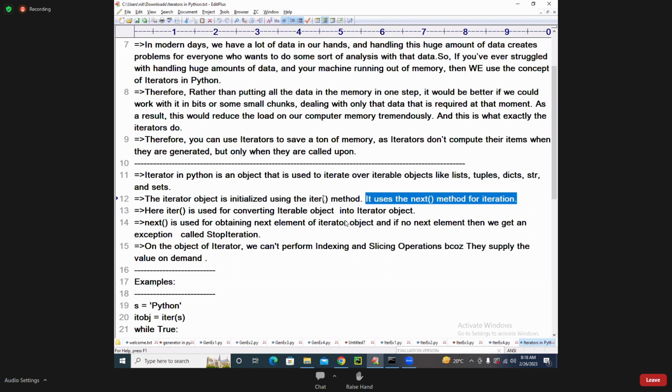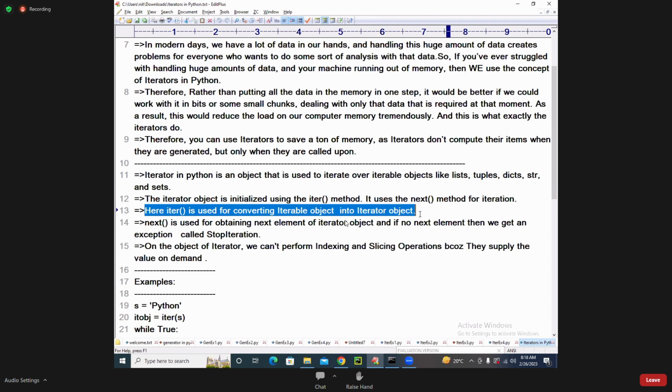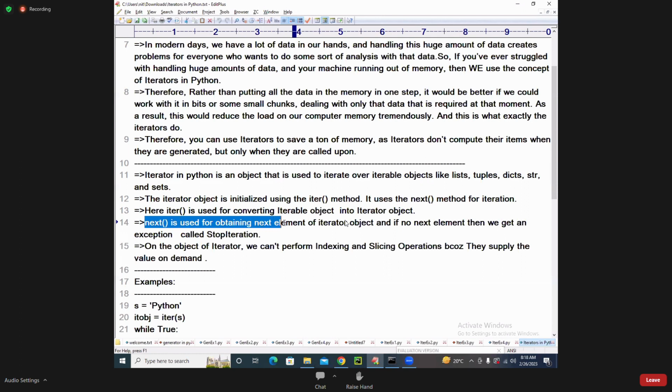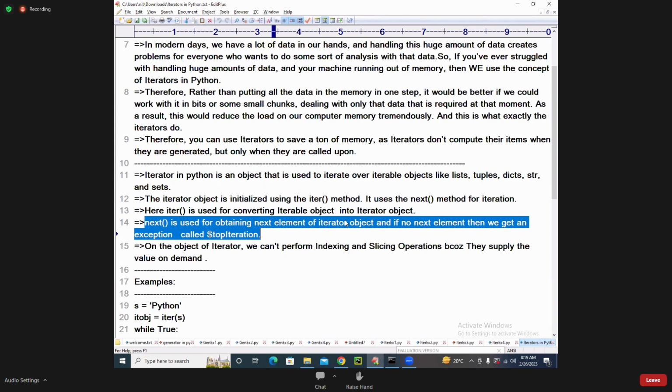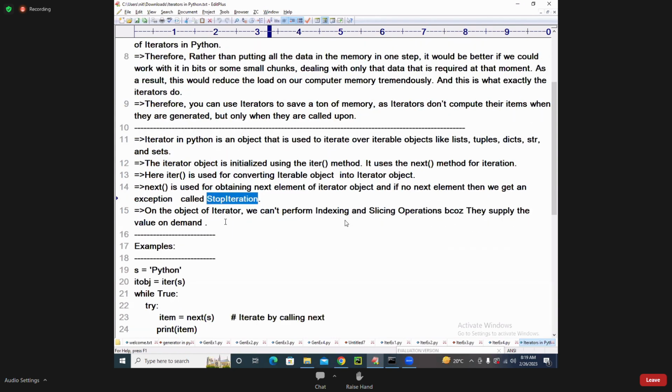The iter function is used for converting iterable objects into iterators. To get the data from an iterator object, we use what? The next function. Here, the iter function is used for converting iterable objects into an iterator object. The next function is used for obtaining the next element of the iterator object. If there is no next element, then we get an exception called StopIteration, that you have already seen.